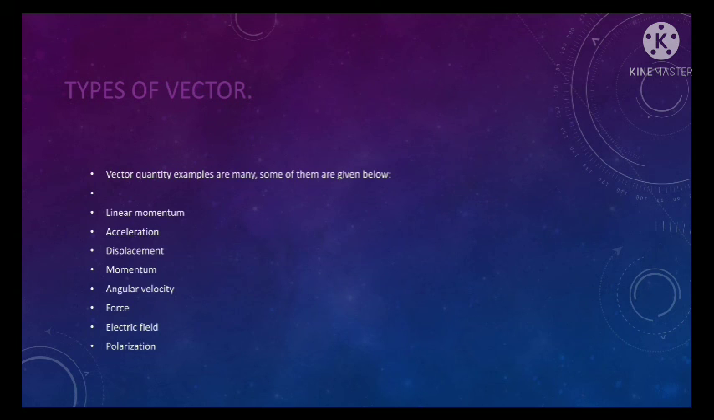Types of vector. Vector quantities also have some common examples given below: linear momentum, acceleration, displacement, momentum, angular velocity, force, electric field, and polarization.